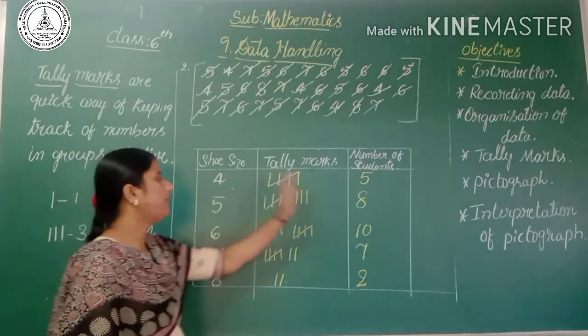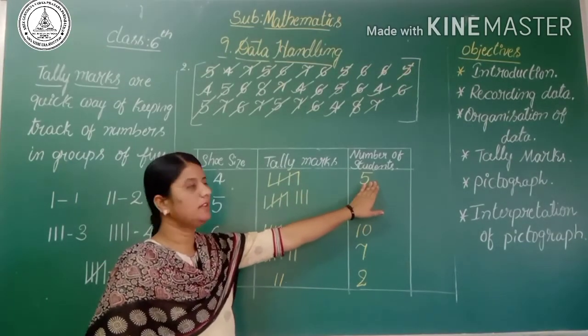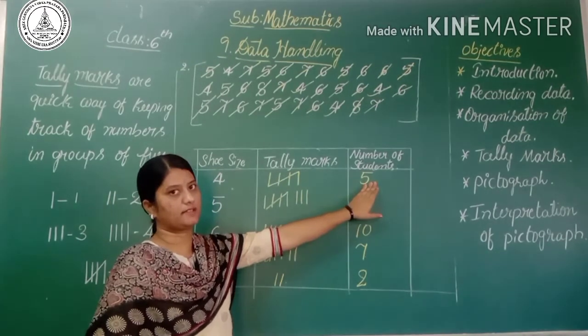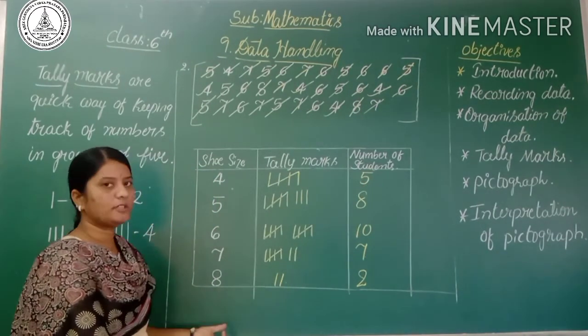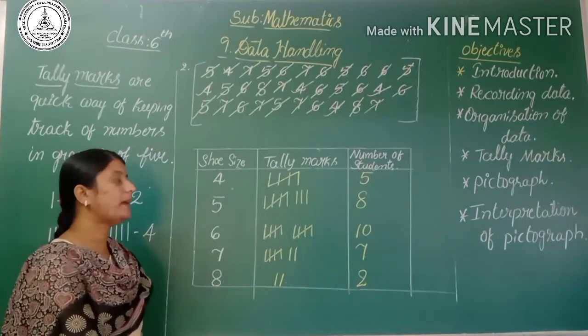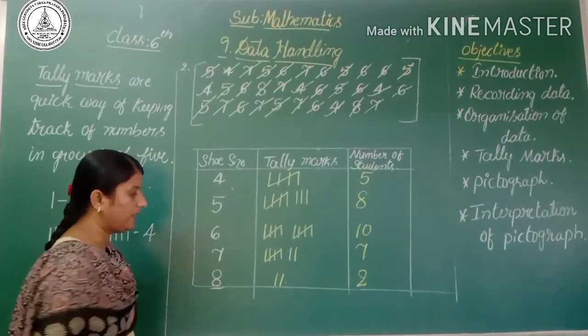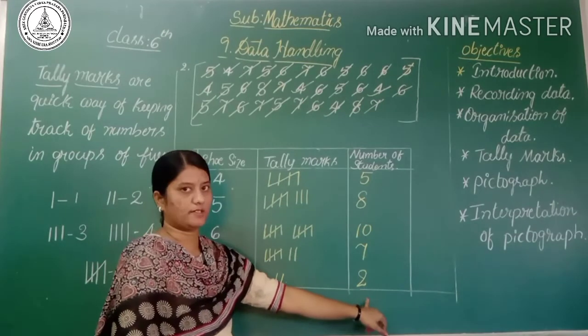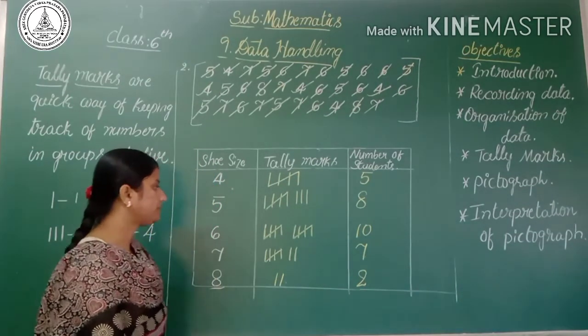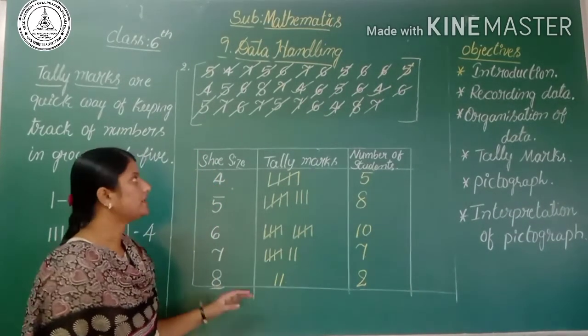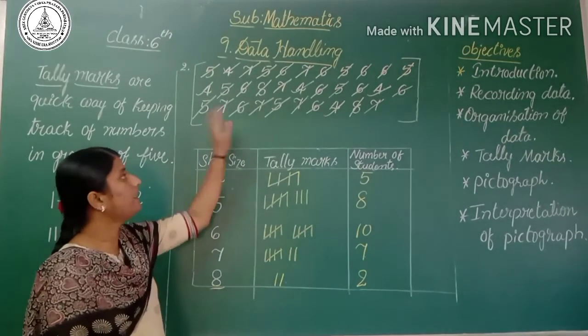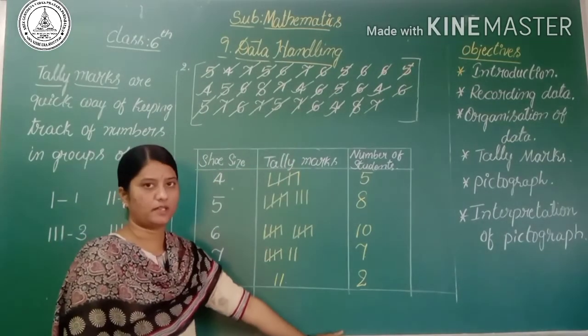That is 5 students having the smallest shoe size, right? How many students have the maximum shoe size? The maximum size here is 8. There are 2 students, right? Is it clear? It's like this that we have to represent the given data using tally marks.